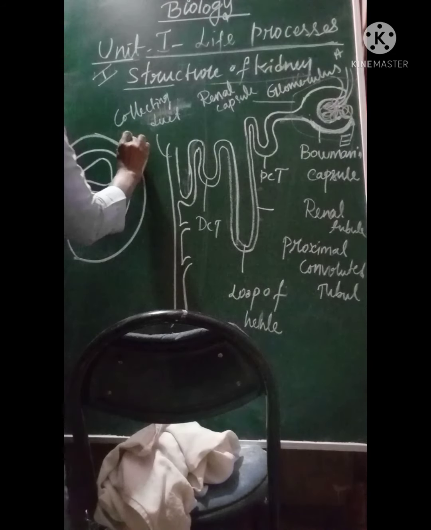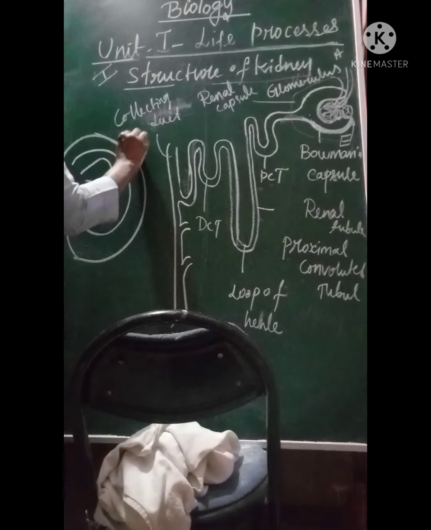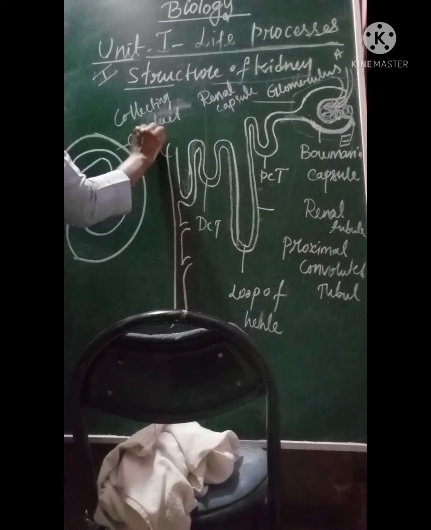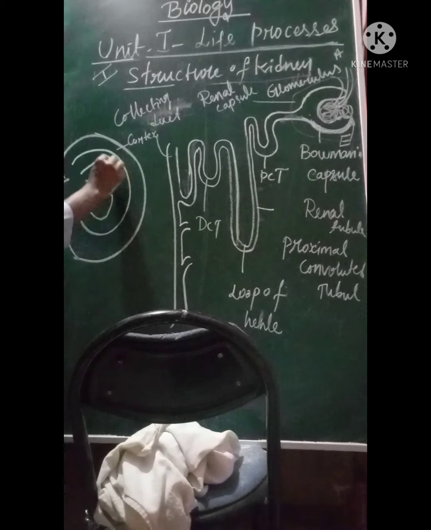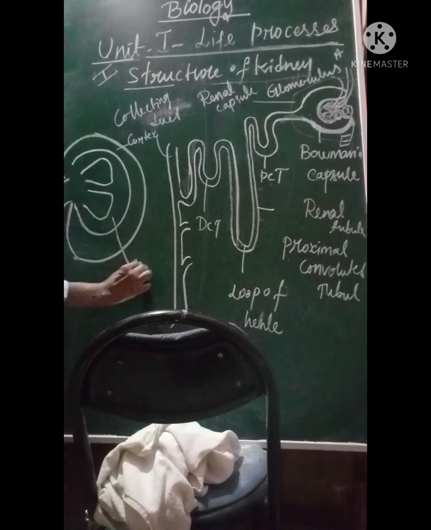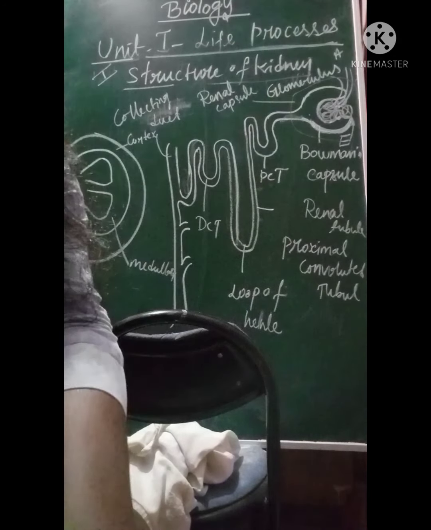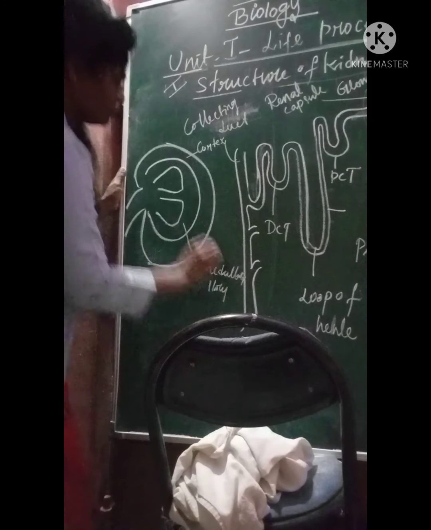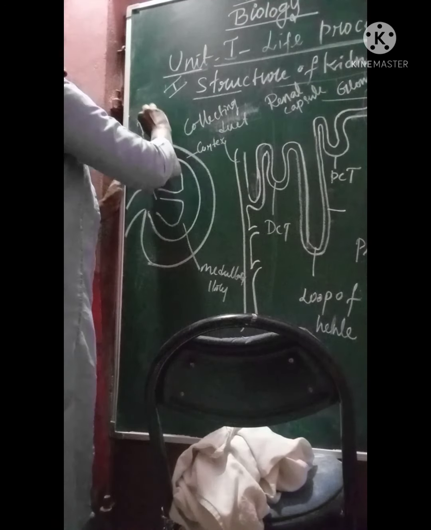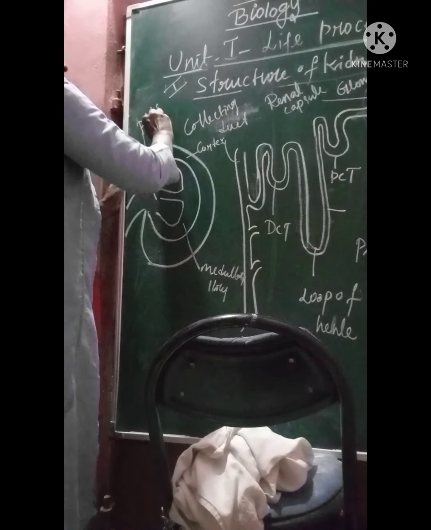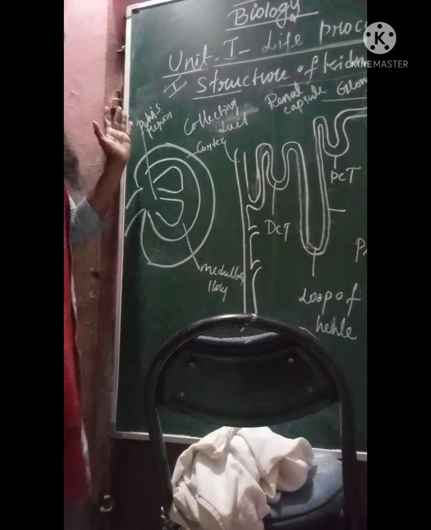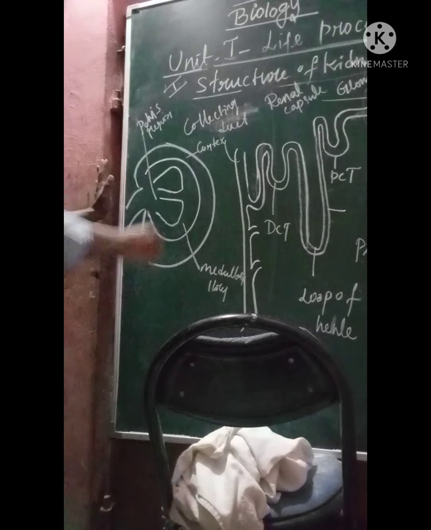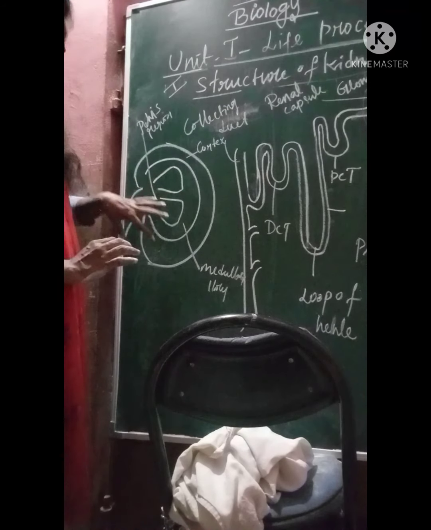We have a cortex region, which is the outer region, and then the medullary region. If you draw like this, that is more than enough. So cortex region and medullary region, and this is the pelvis region. So this is the structure of the kidney.